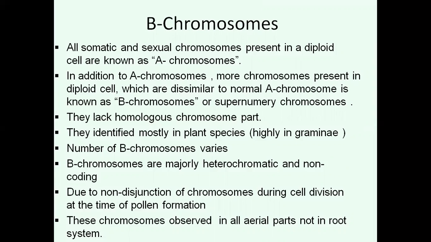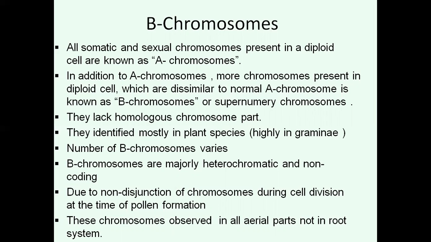They are identified mostly in plant species, highly in Graminaceae members, and in animals also, but the number of B chromosomes varies from one species to another. B chromosomes are majorly heterochromatic and non-coding regions.